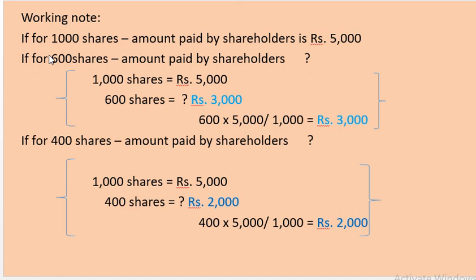Next, we are going to calculate whether we have earned profit or loss on reissue. In order to calculate profit or loss from reissue of shares, in this slide, the reissued share number is 600. If for 600 shares the amount paid by the shareholder is rupees 3,000, that is what we are going to take right now.